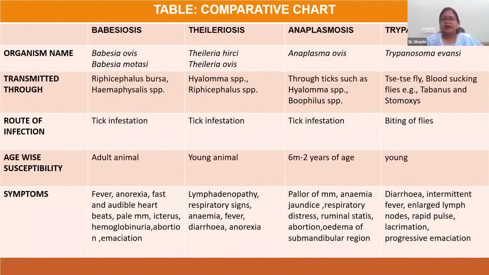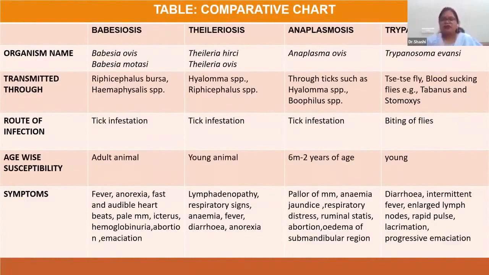In the rest of the three, ticks transmit the disease, but in case of trypanosomiasis, there are flies like Tabanus and Stomoxys which spread the disease. The route of infection in all three is tick infestation, but in case of trypanosomiasis, there is a biting fly which spreads the disease. And the age-wise susceptibility in babesiosis is adult animals, but in case of theileriosis, it is young animals.